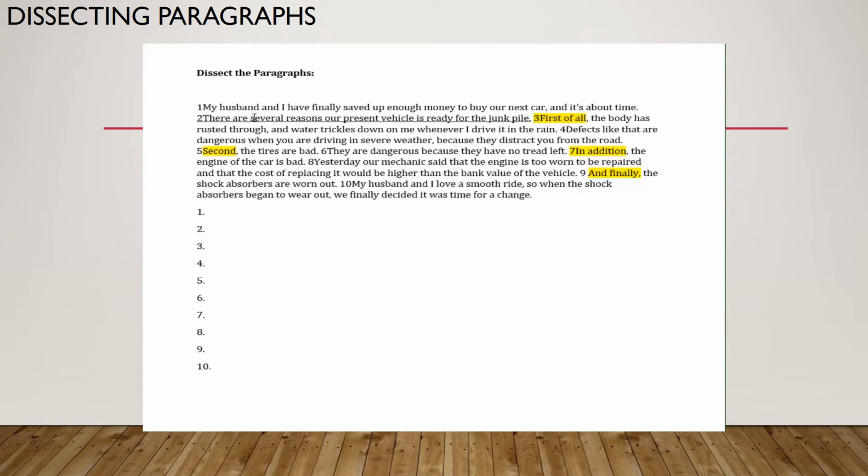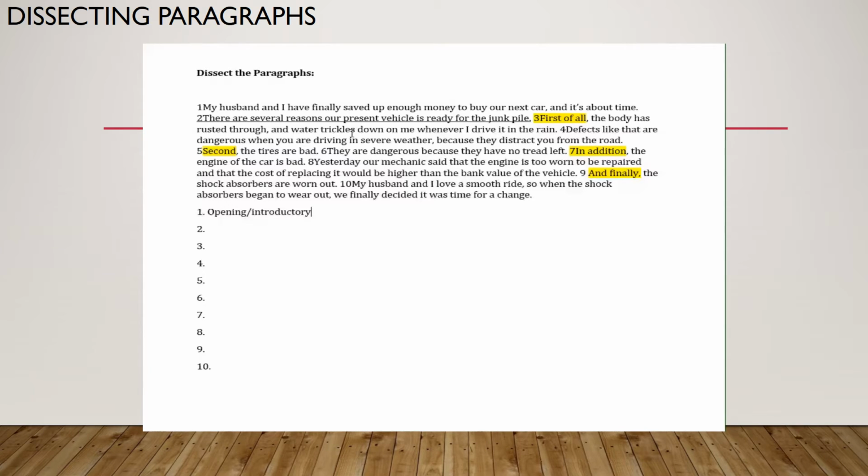There are several reasons why my present vehicle is ready for the junk pile. Whenever your main idea is not the first sentence of the paragraph, that first sentence is called an opening sentence or introductory sentence. It introduces the topic and the subject of that paragraph. So my husband and I finally saved up enough money to buy a car, and it's about time.